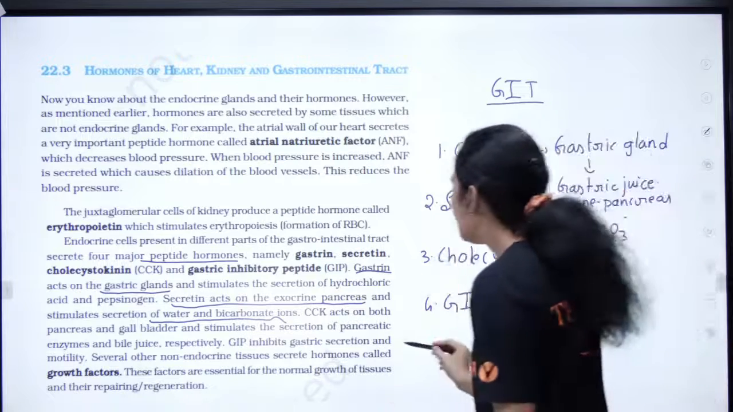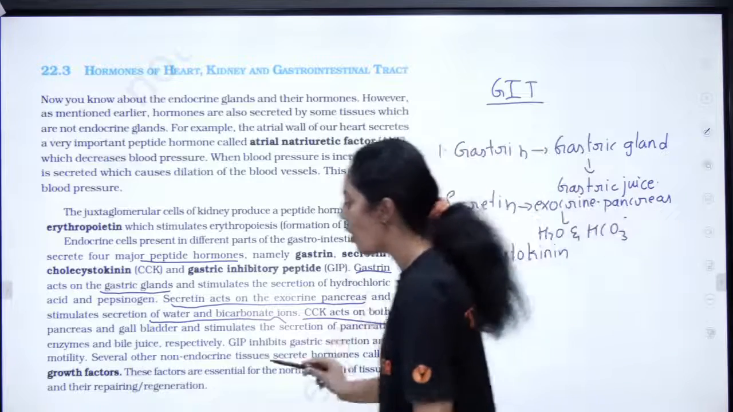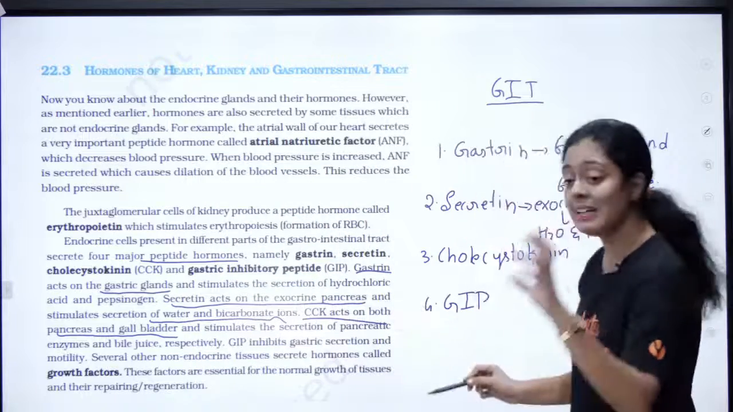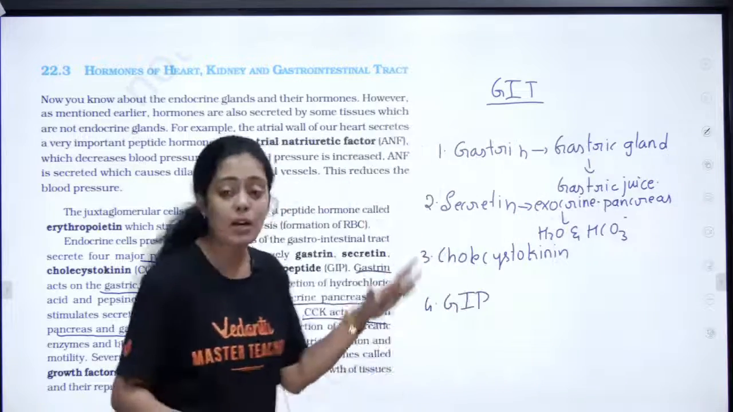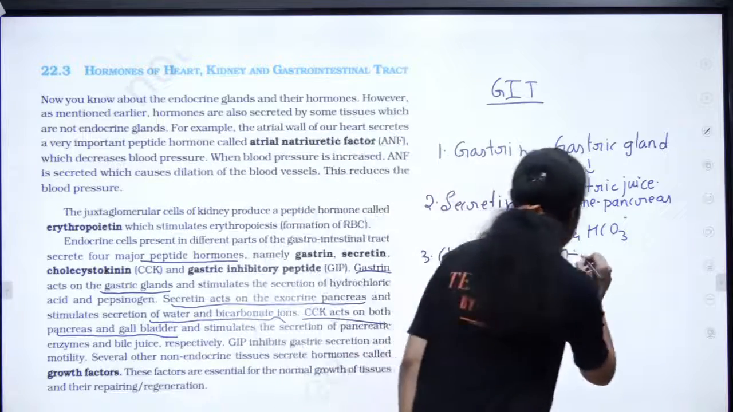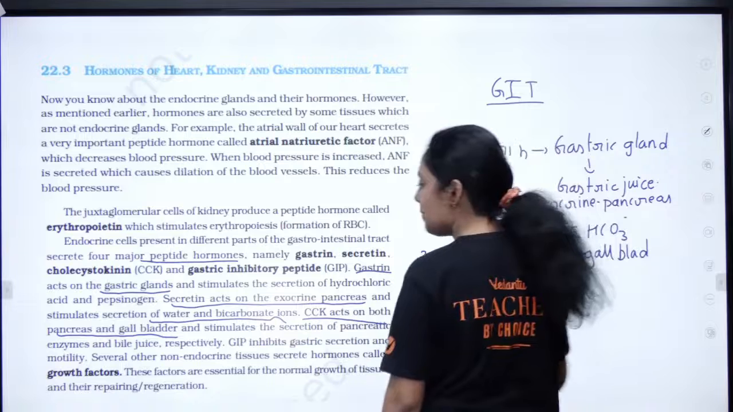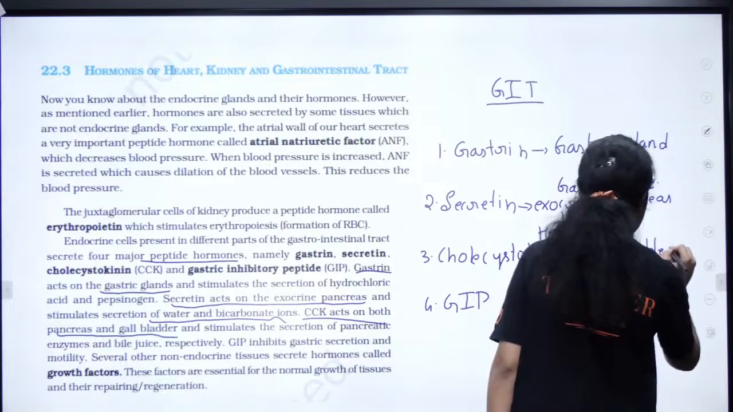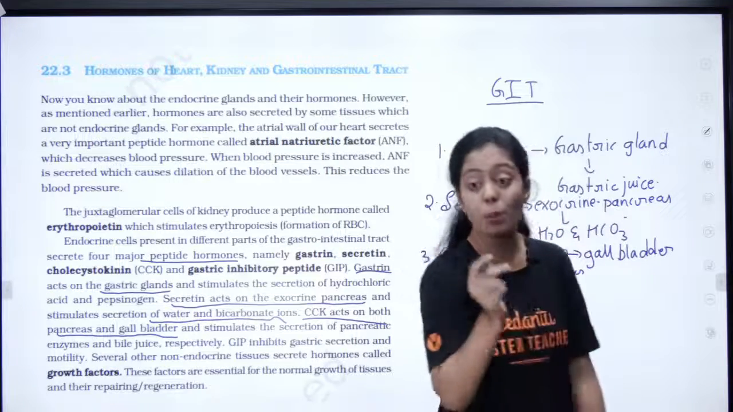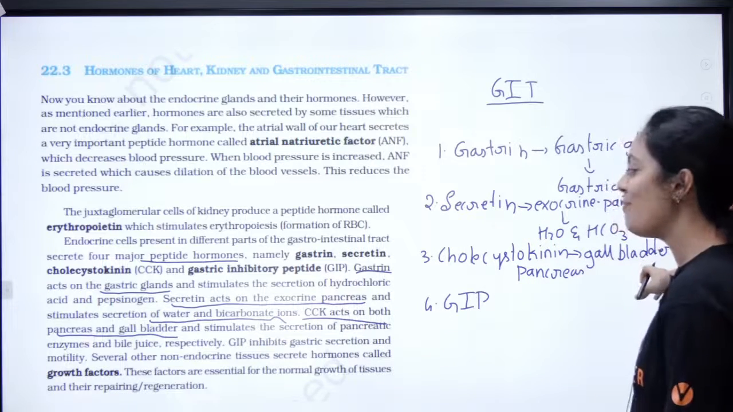Okay, the next one is CCK, cholecystokinin. It acts both on gallbladder and pancreas. So secretin acts only on pancreas, whereas cholecystokinin acts both on gallbladder and pancreas. Meanwhile, can anyone tell me what is gallbladder? Gallbladder is where your bile is stored. Bile is produced by the liver and it is stored in the gallbladder.